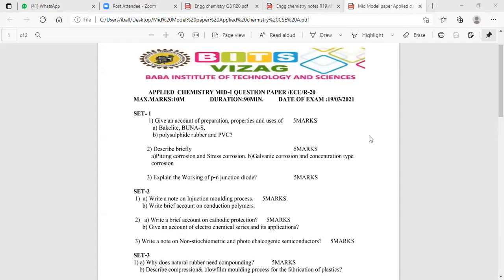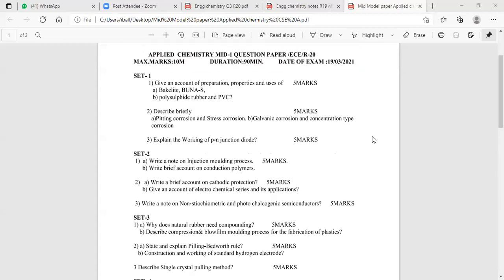Today we would like to discuss the mid-examination 1 model paper. Mid-examination 1 has 15 marks for theory, 10 marks for objective, and 5 marks for assignment. 15 plus 10 plus 5, the total marks weightage is equal to 30. You will write 15 marks descriptive, 10 marks online objective, and 5 marks will be covered by the assignment.